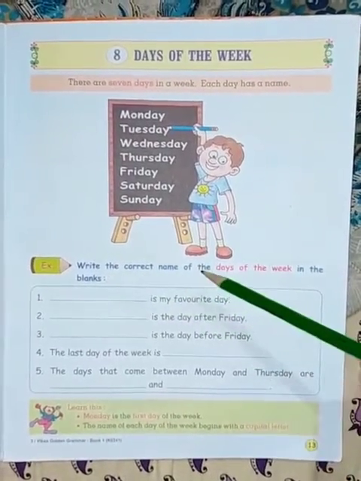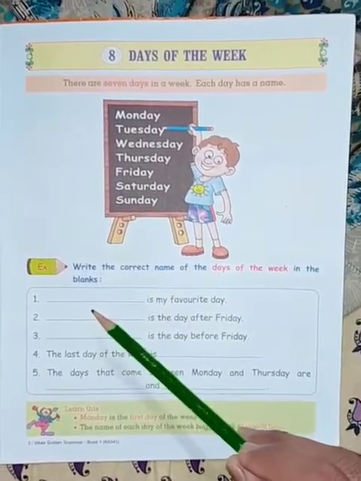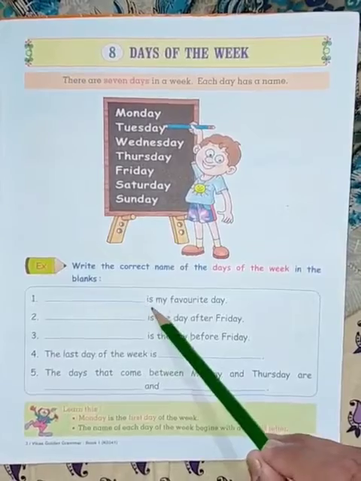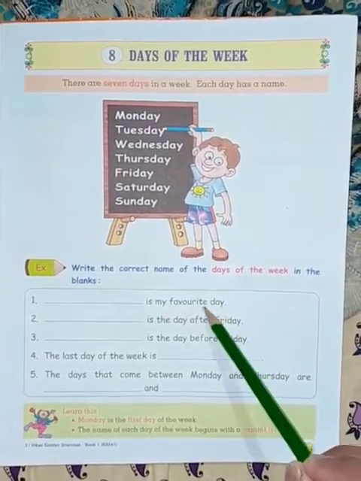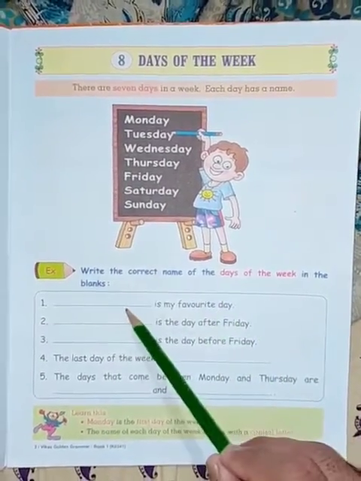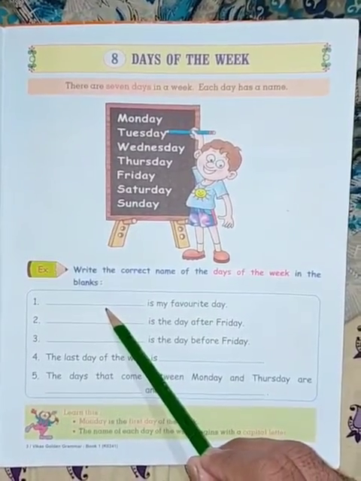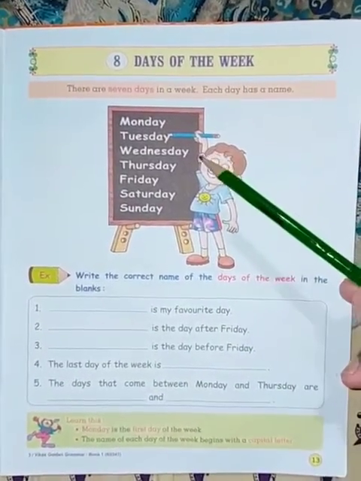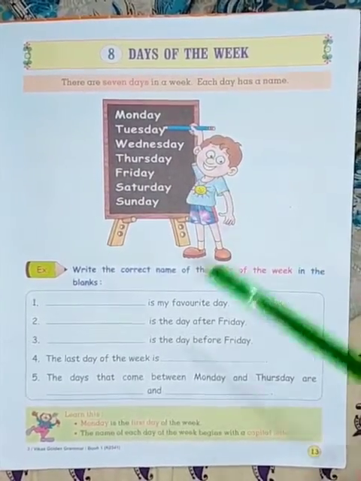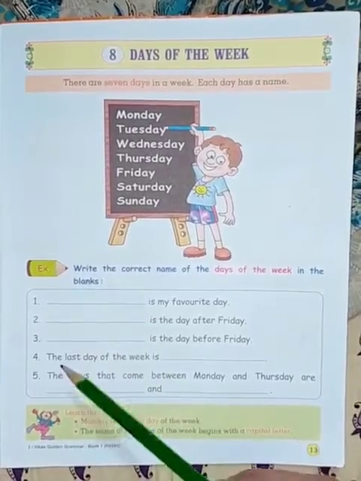Write the correct name of the days of the week in the blanks. You have to fill this blank. Dash dash is my favorite day. Which is your favorite day? Write here. If you like Sunday, then write Sunday. If you like another day among the remaining 6 days, you write that day's name here.